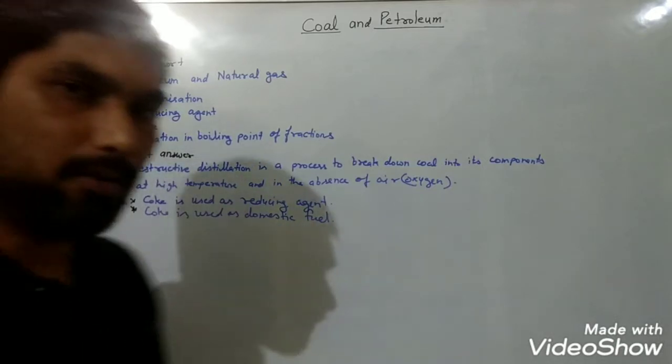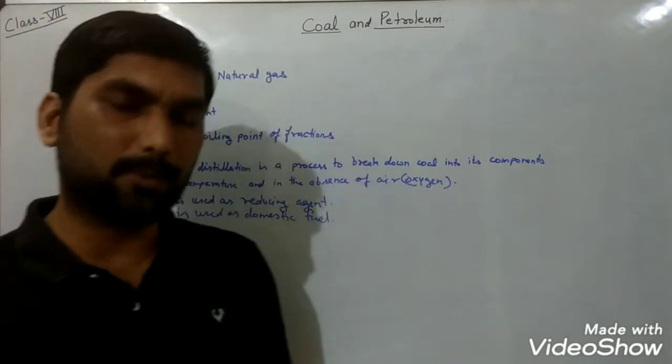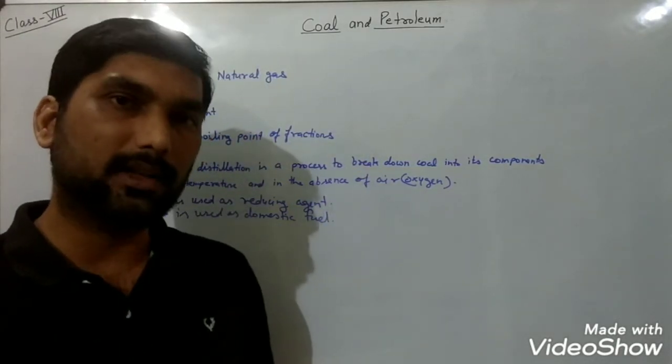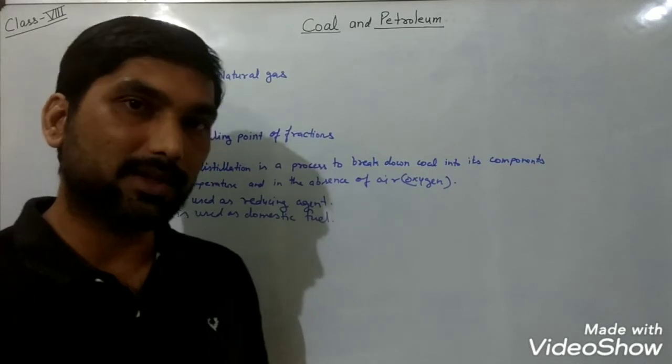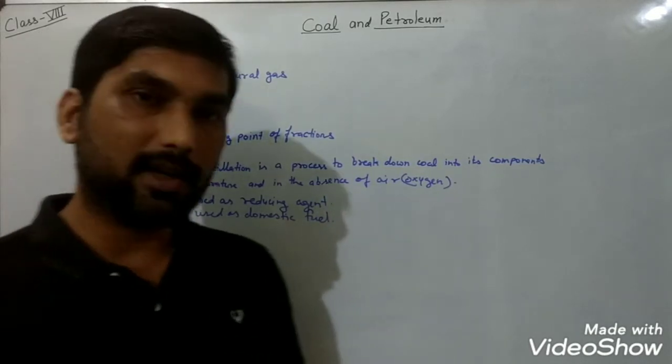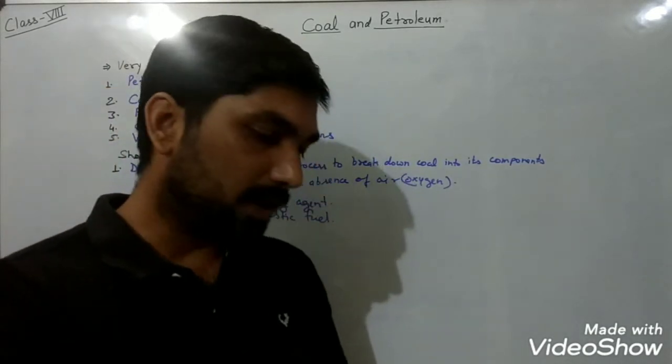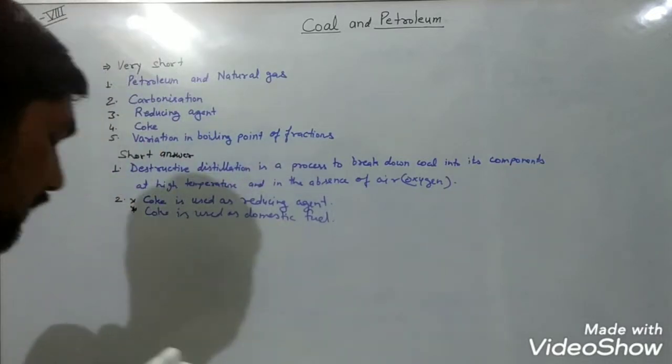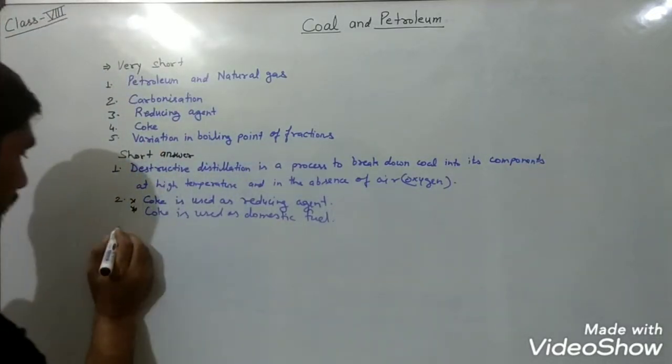You can also write that coke is used in the formation of producer gas or water gas. They are also used as domestic fuel. You can write any answer, since you have to provide only two uses of coke.